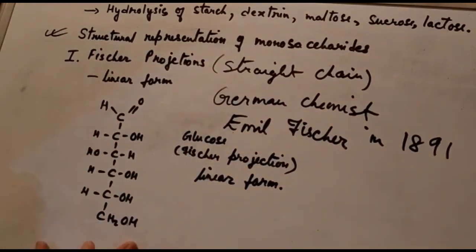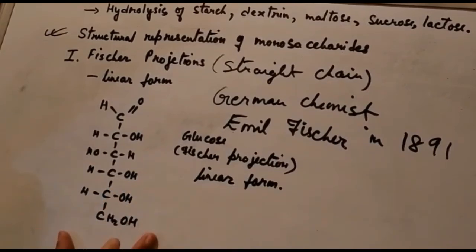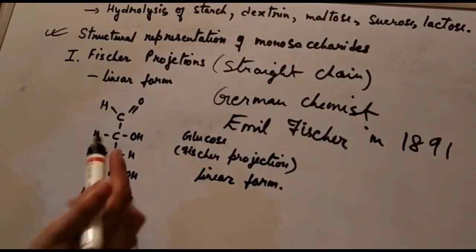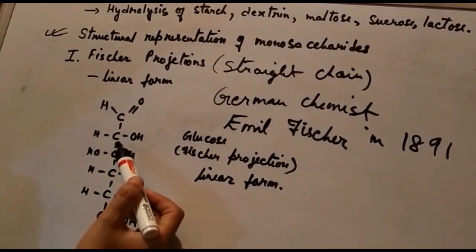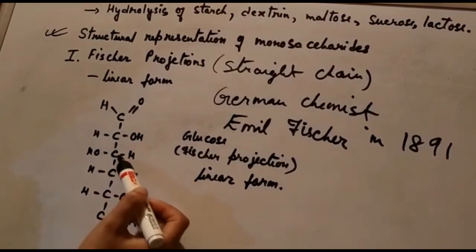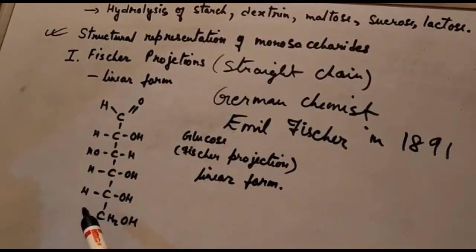Because like I said, if you take a look at the straight open chain form of the glucose molecule, the Fischer projection, the molecule looks flat, but it is actually a three-dimensional molecule. So just remember that the horizontal lines illustrate the bonds which come out of the page, whereas the vertical lines show the bonds that are in the page.